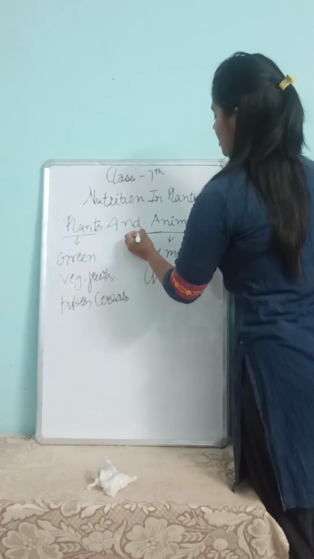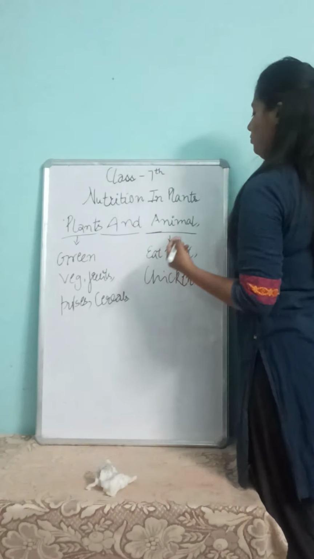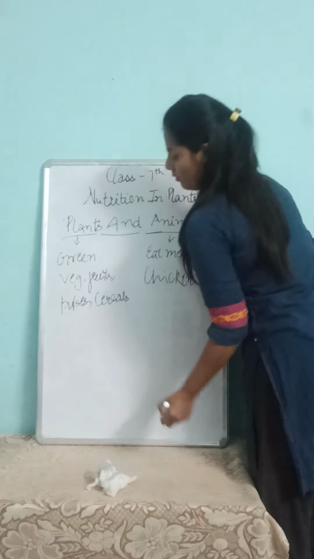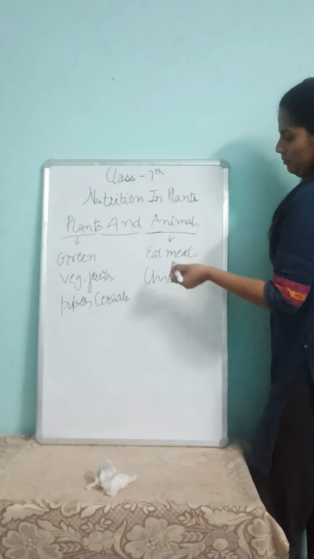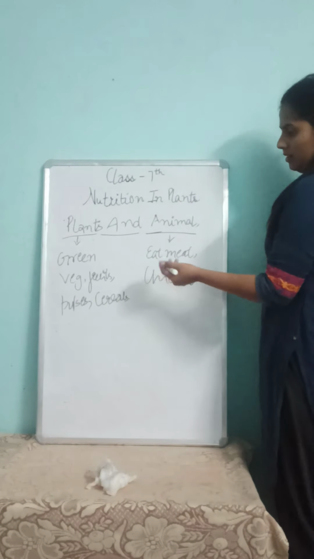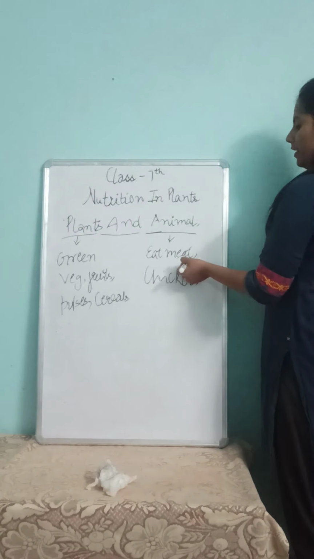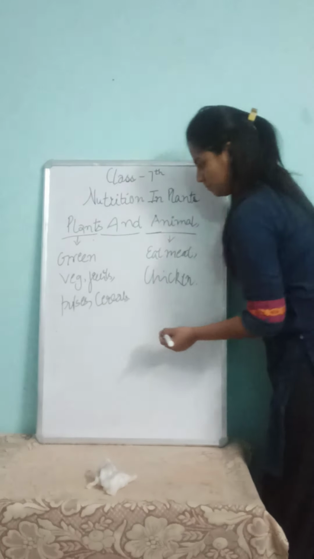So these are the examples. Why do we require energy, and from where do we get it? We get it from plants as well as animals, in the form of green vegetables, fruits, pulses, cereals, and from animals we eat flesh like meat and chicken.